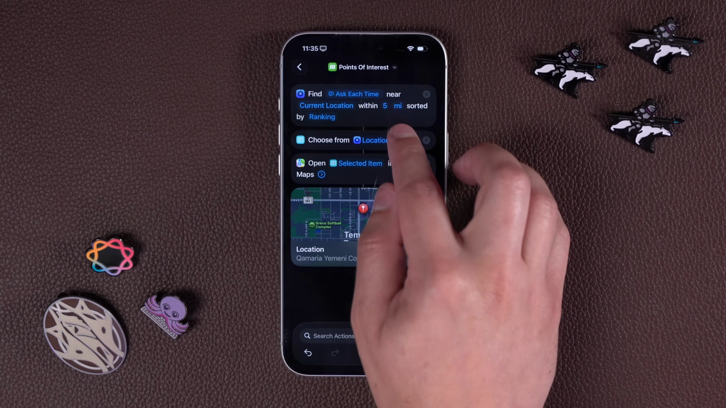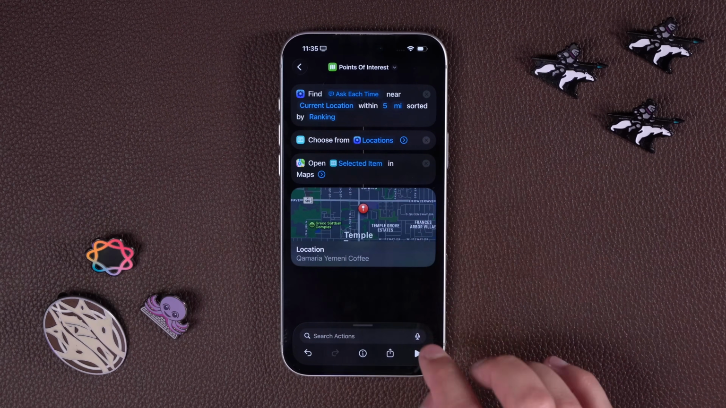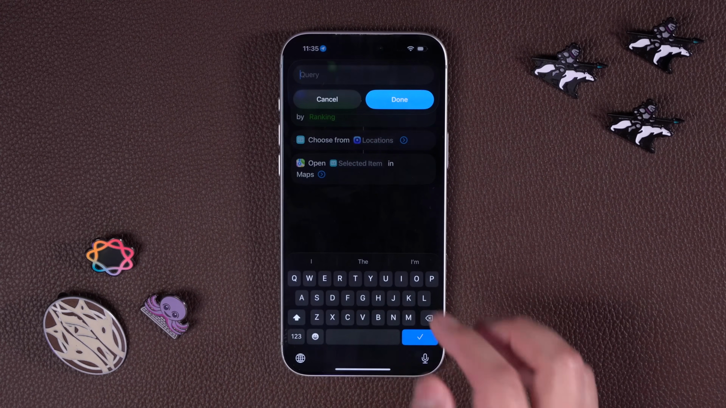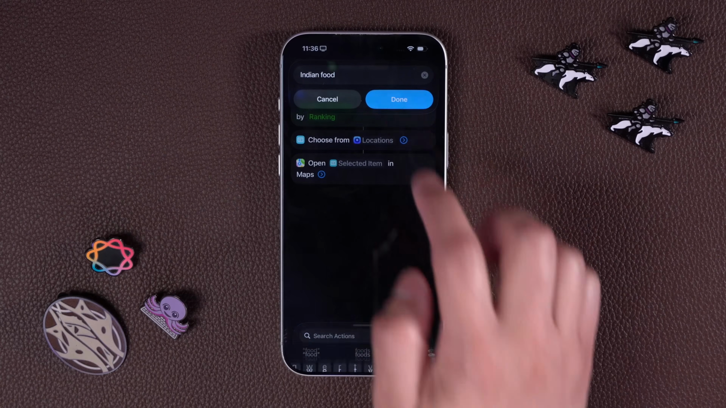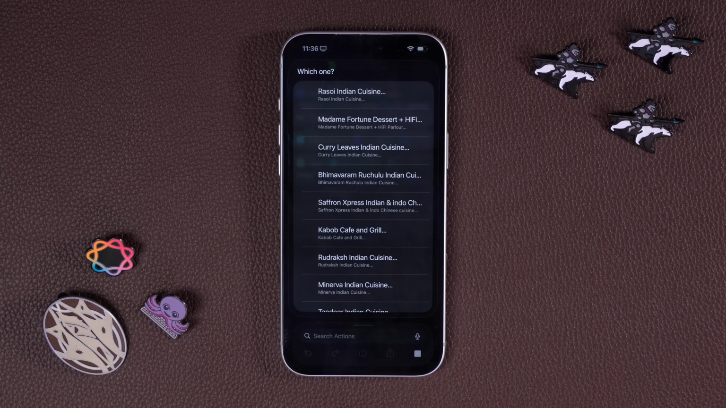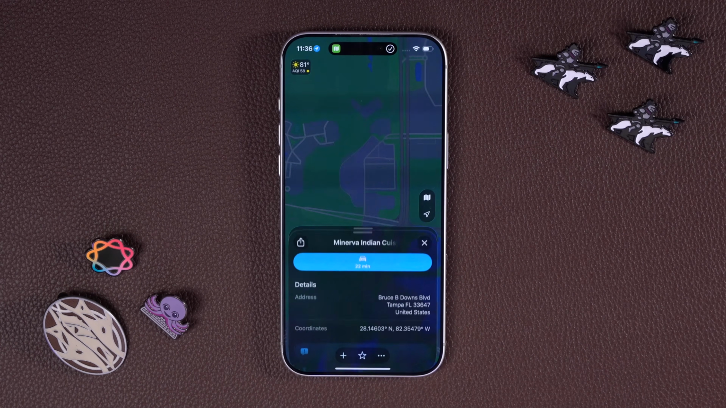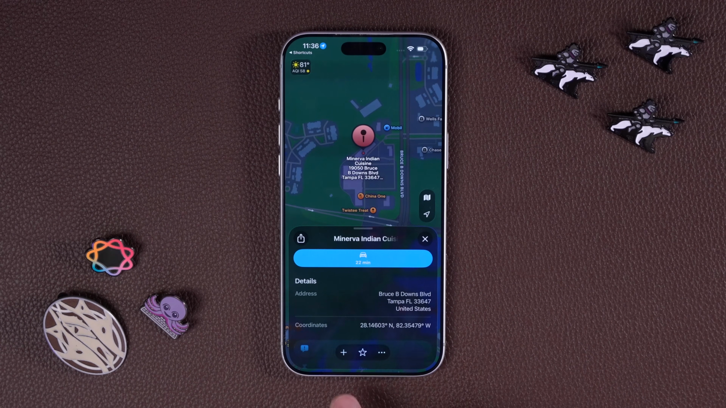You can change the mile radius. You can also change whether it's your current location, and instead of ranking, you can also choose distance. This way it'll show you the closest one first. But I can also search for a type of food. It'll find places near me really fast, impressively fast. Minerva we order from pretty often, and that will open the location in Apple Maps that quickly.